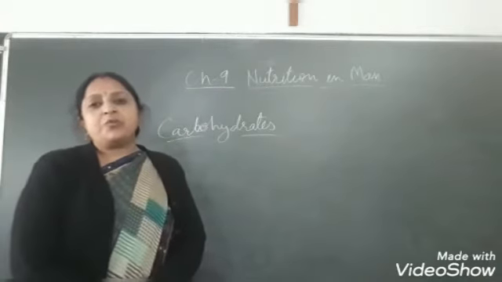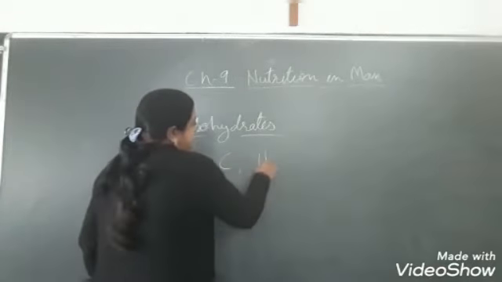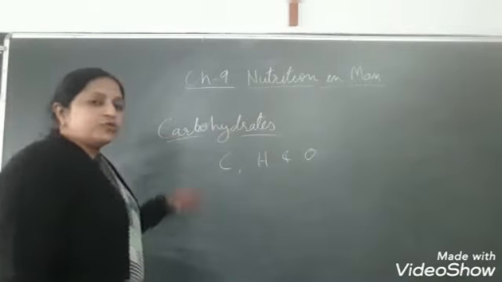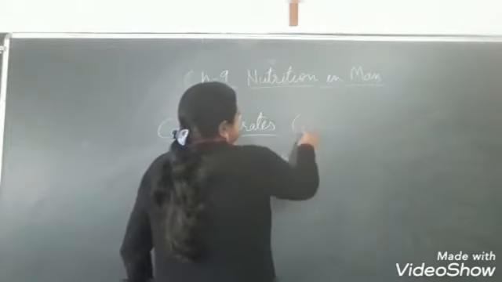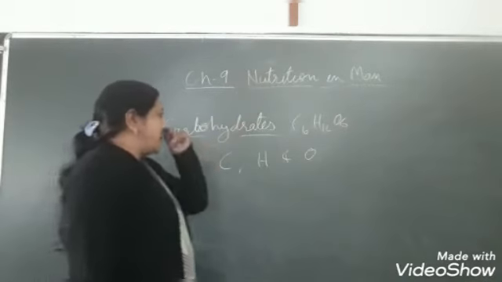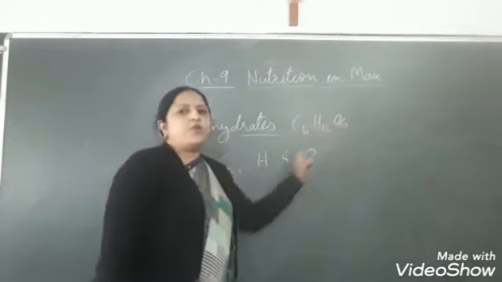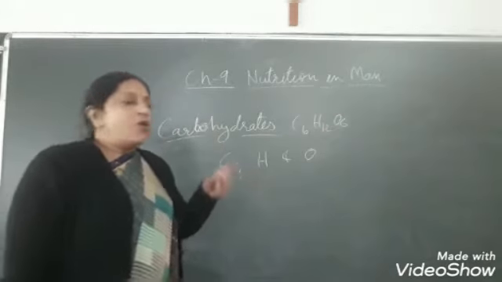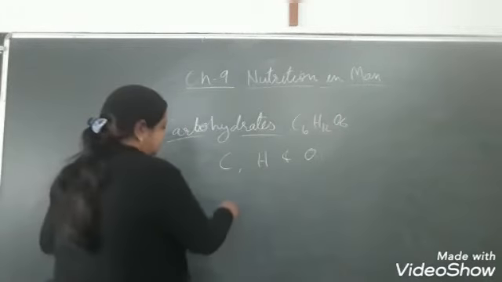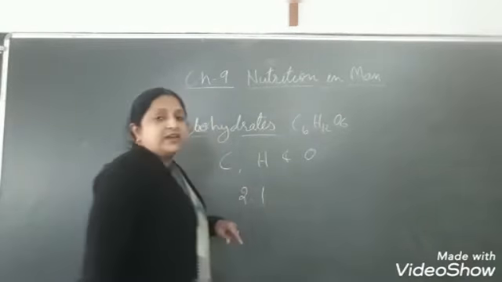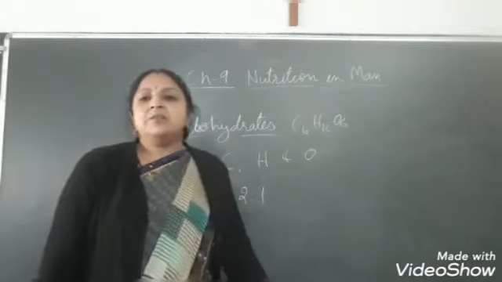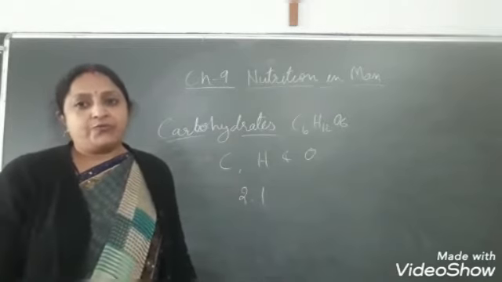Carbohydrates are the compounds of carbon, hydrogen and oxygen. As we all know, the formula of carbohydrate is C6H12O6. In carbohydrates, hydrogen and oxygen are always present in the ratio of 2:1. Carbohydrates are the main source of energy and stored food.